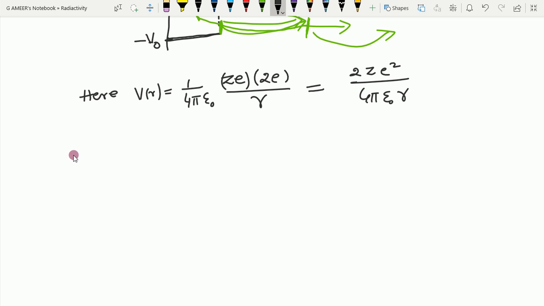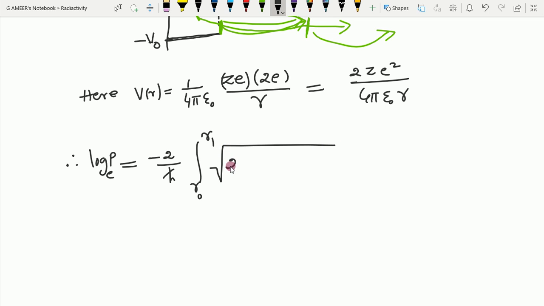So therefore the logarithm of the probability of transmission will become minus 2 upon h cross integration from r0 to r1, square root of 2m into V of r, 2Z e square by 4 pi epsilon naught r, minus energy E. And of course we need to carry out integration with respect to r.